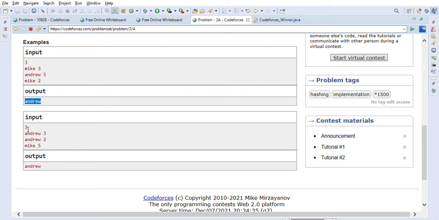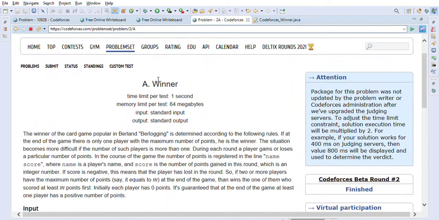Now in the second example, Andrew scores 3 points here and 2 points here, and Mike scores 5 points. So total points are again the same for Andrew and Mike. Both are scoring 5 points. But Andrew is the one who scores 5 points first, because Mike will score after the second round, while Andrew scores a total of 5 points in the second round itself. So Andrew is the winner. These are some examples they have given us for the Winner problem.